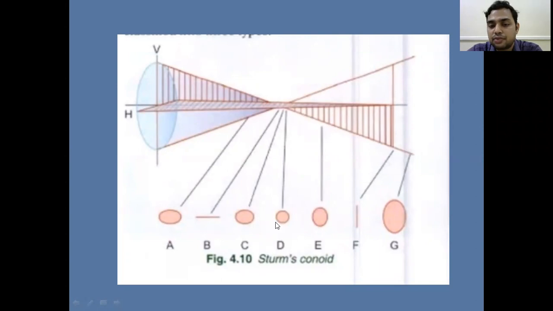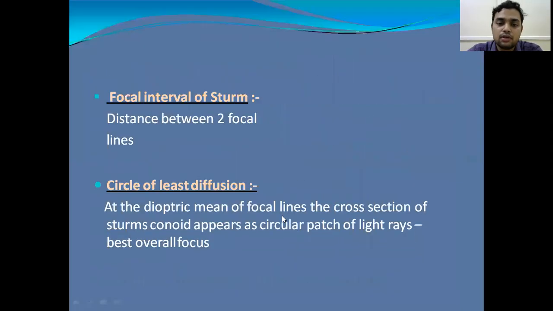So here we get the best focus, and we call it the circle of least diffusion, because the divergence of the vertical meridian is equal to the convergence of the horizontal meridian at the point D. That we call the circle of least diffusion. So the best overall focus is seen at the circle of least diffusion.